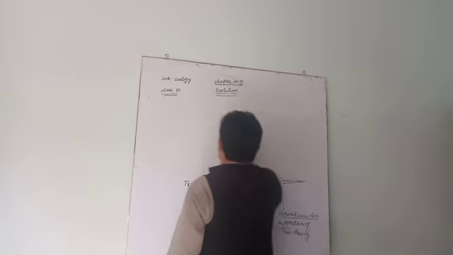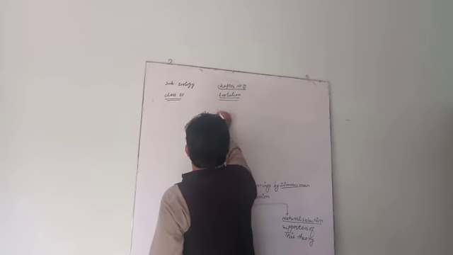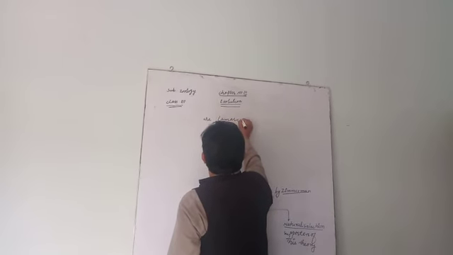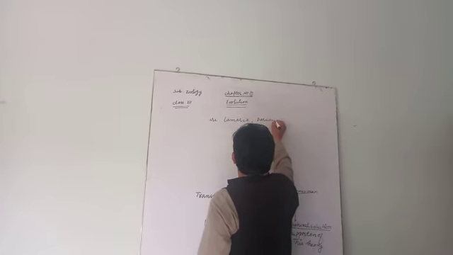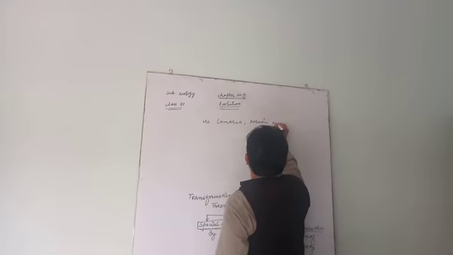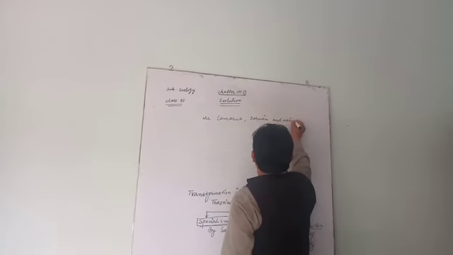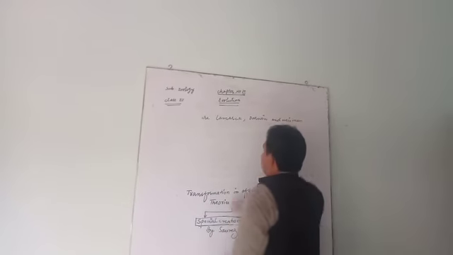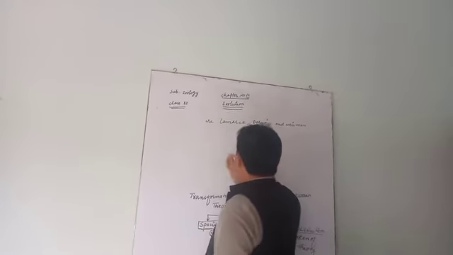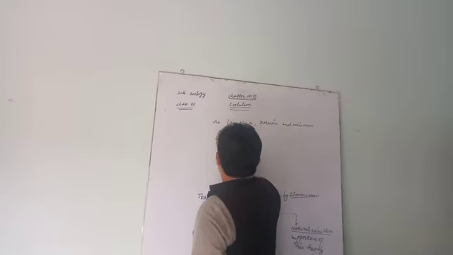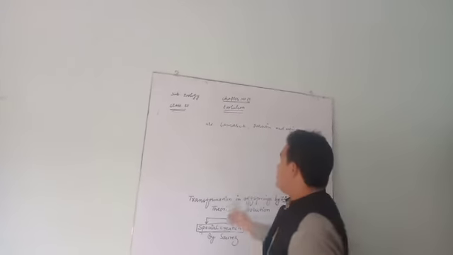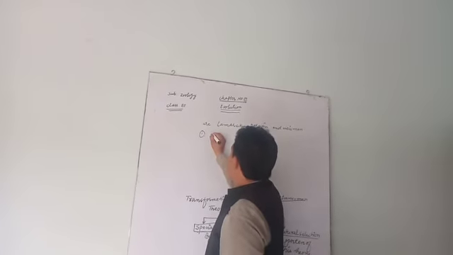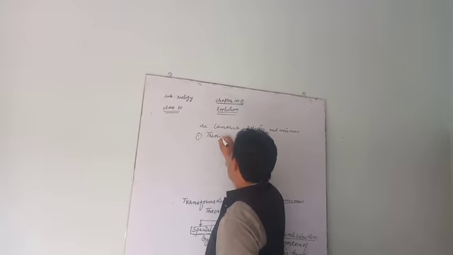Supporters of this theory are number 1, Lamarck, then Darwin, and Weizmann etc. The Lamarckian theory of natural selection can be subdivided into number 1, theory of inheritance of acquired characters.